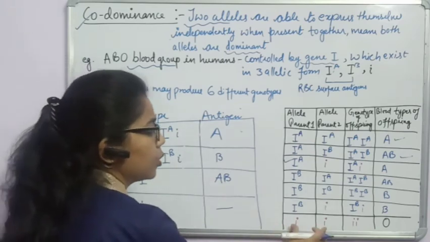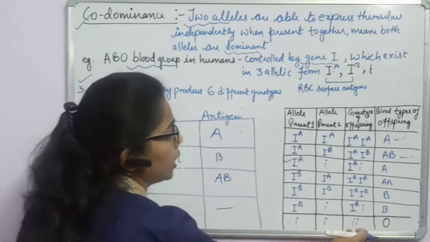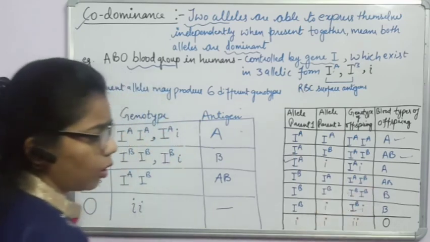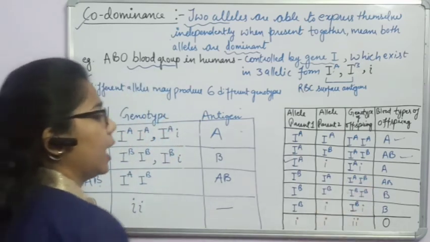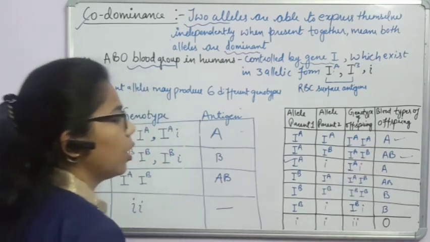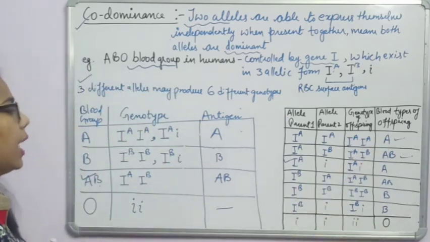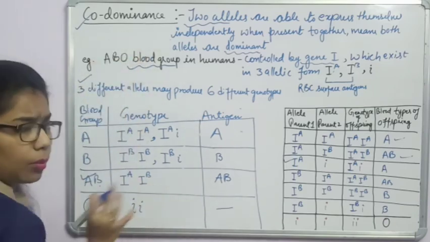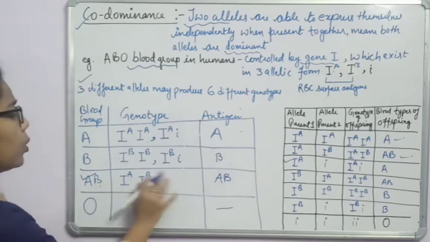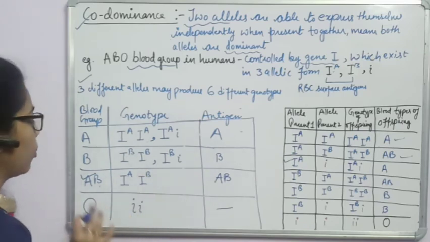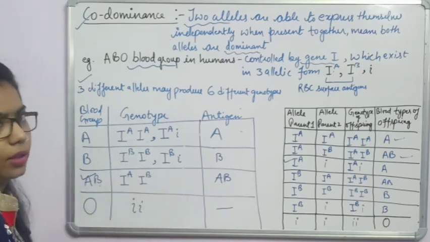And when 2 recessive alleles combine with each other, the genotype of the offspring will be small i i, and the blood group of that offspring would be blood group O. Right? And whenever we are talking about codominance, this AB is the most appropriate one, because both are showing their character, or both are showing their expression.